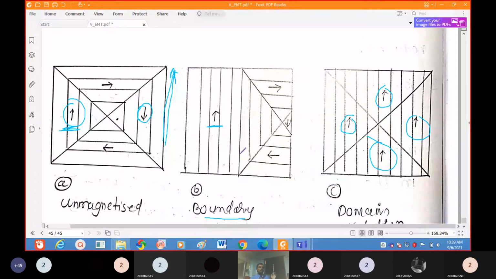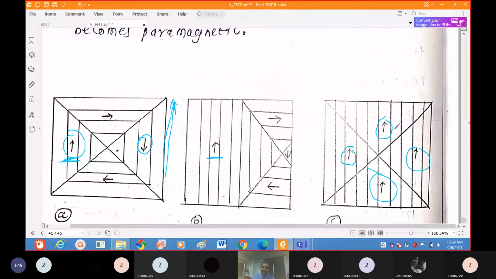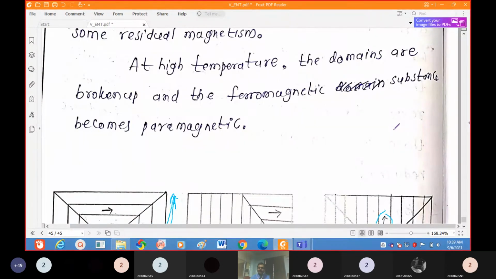That's why, for demagnetization, we have to apply a very high coercive field. But in the case of fastly magnetized material, what happens? These also become saturated. It shows high retentivity, but after removing the magnetic field, some domains may come back to their original direction. Not all, but some domains may return to their original direction. That's why this field is reduced after removing the external field. So if you magnetize the material, they magnetize it very slowly.